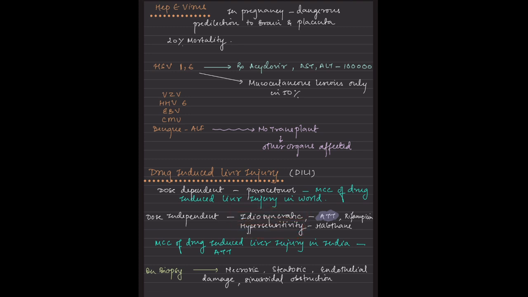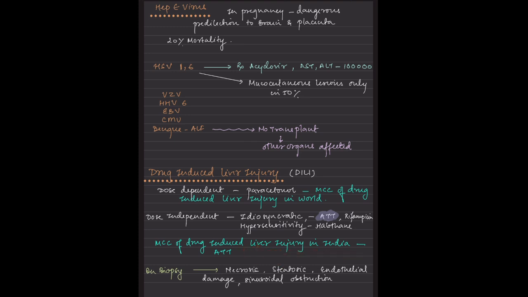When I'm saying idiosyncratic reaction, I talk about rifampicin more, and when I think of a hypersensitivity reaction, I am talking about halothane, and also remember phenytoin. The most common cause of drug-induced liver injury in India is ATT, that is anti-tubercular treatment, and mostly it is rifampicin that is associated, as well as isoniazid, right?